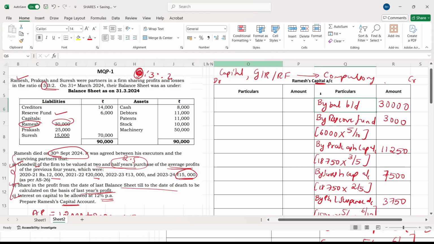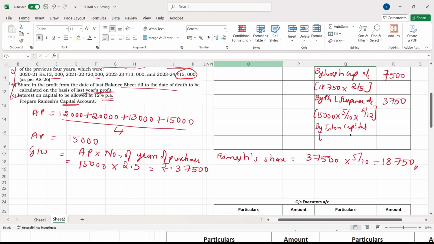The capital of Ramesh is 30,000. 30,000 into what is the percentage of interest they have asked? 12%. This 12% is for 1 year, but he is alive only for 6 months, so you have to take 6 by 12. 30,000 into 12% into 6 by 12, which comes to 1,800.